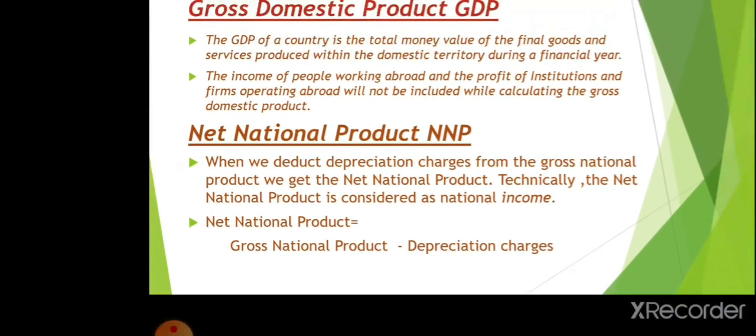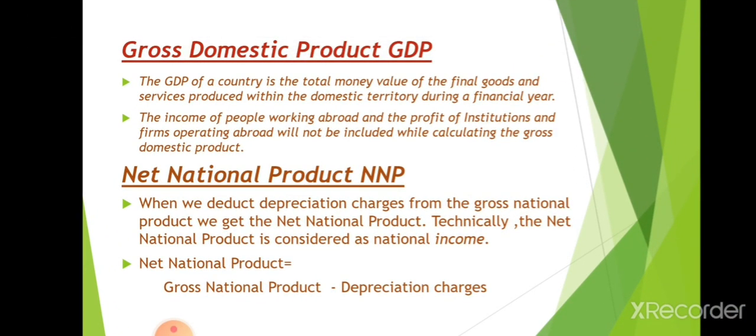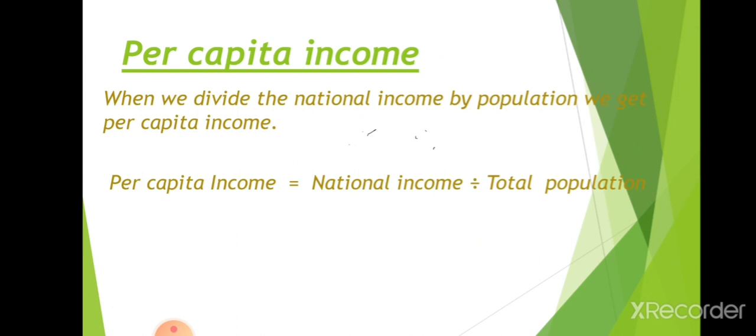Okay. The next concept, the fourth one, is per capita income. From the olden days, this was considered one of the main concepts of national income. Now it is not considered so, as there are a lot of limitations in calculating the per capita income of a country. Per capita income is obtained when we divide the national income by the population.